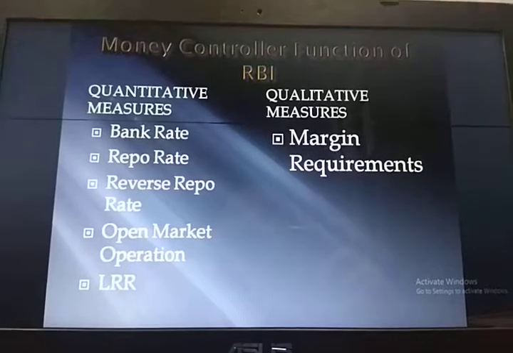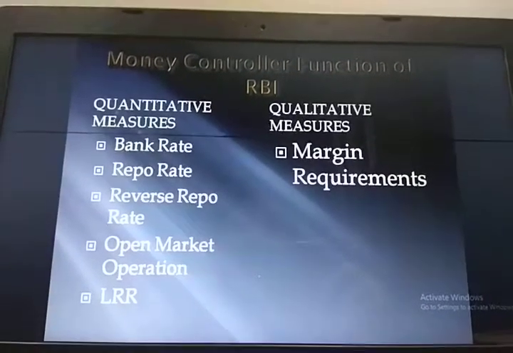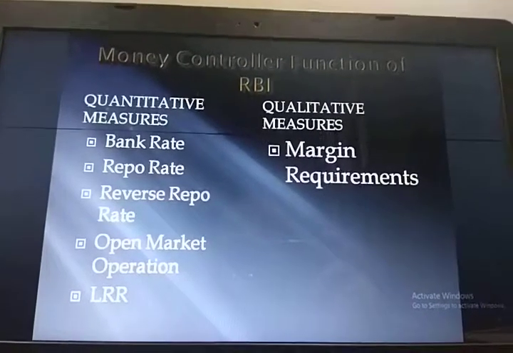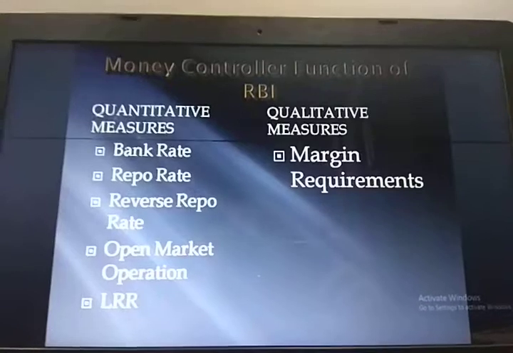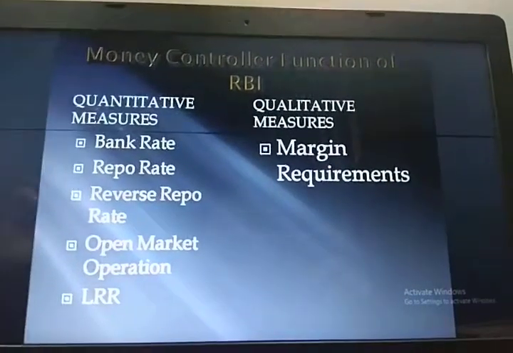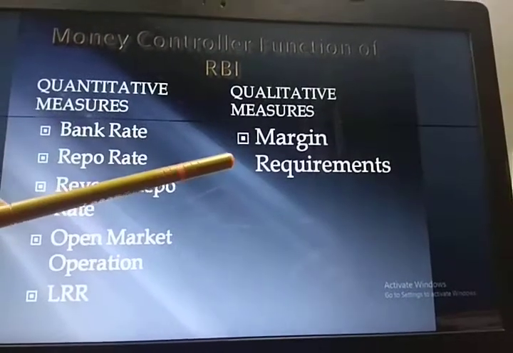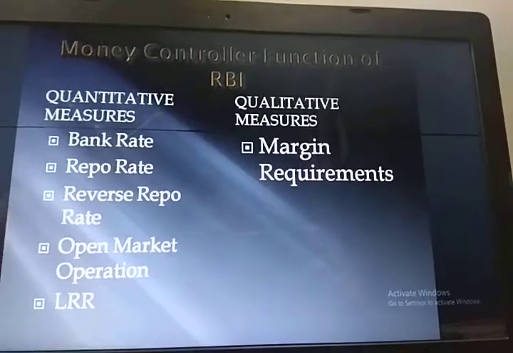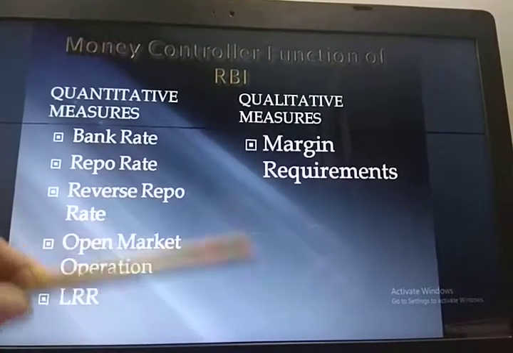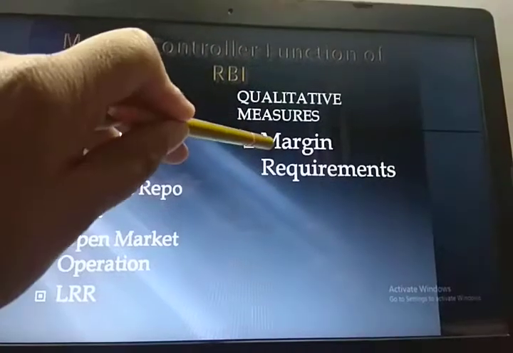So suppose as a security, I keep my property papers whose present market value is rupees 1 crore, and the commercial bank advances me a loan of rupees 70 lakh. So the difference is 30%, and this 30% is known as margin.